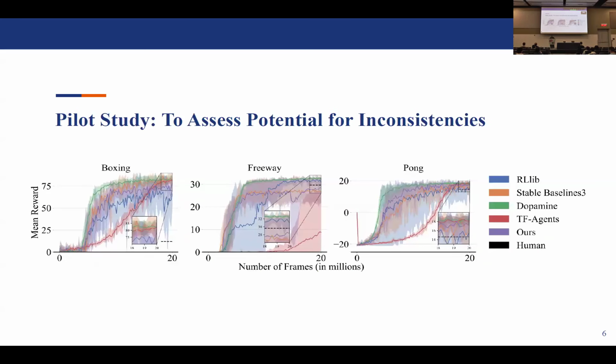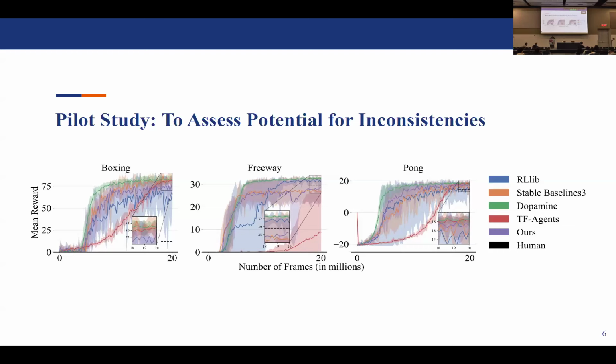So we conducted a pilot study to assess the potential for inconsistencies amongst different DQN implementations. We tested 5 DQN implementations across 3 environments from the Atari benchmark suite: Boxing, Freeway, and Pong. For each implementation-environment permutation, we conducted 5 trials each, which is why you see shaded regions, which show the minimum and maximum of the trials. And the middle line shows the mean.